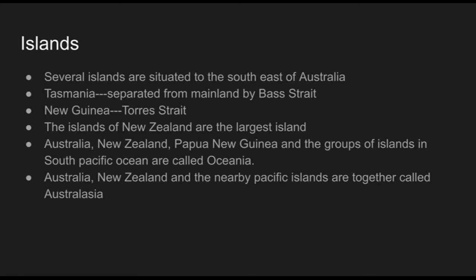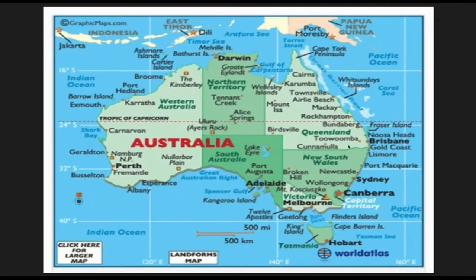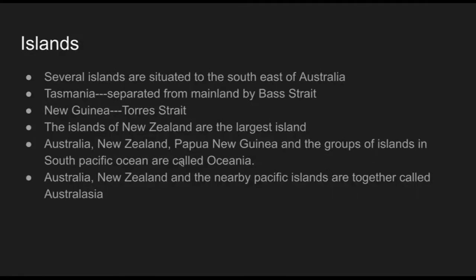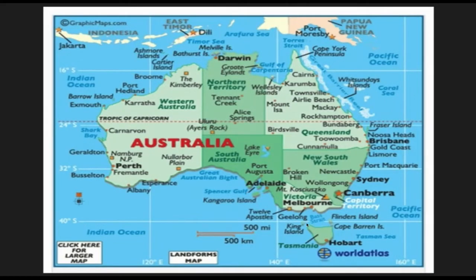Yes. Next, about the islands. Several islands are situated to the southeast of Australia, and we can see many islands on the southeast side. Tasmania is an island separated from the mainland by Bass Strait.